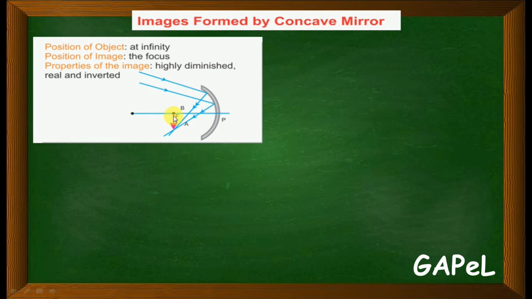हांगा तुका एरो सकल मार्क केल्ले दिसता, करेक्ट? हांगा असो ऑब्जेक्ट, whereas here image is inverted. So when the object is at infinity, your image will form at the focus and the properties will be, it will be highly diminished, real and inverted. So the next is,